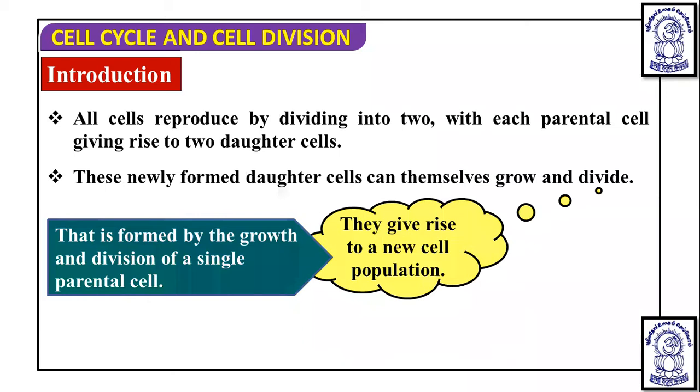So if one cell is there, it divides into two, two cells will divide into four, four cells will divide into eight, and so on. The division will keep continuing, and from one parental cell, a mass of cells or a new cell population will be formed.